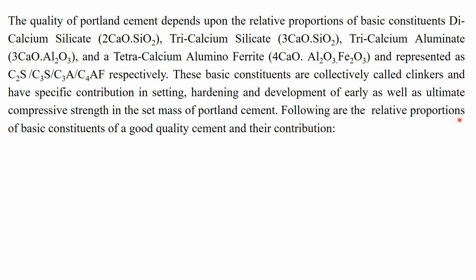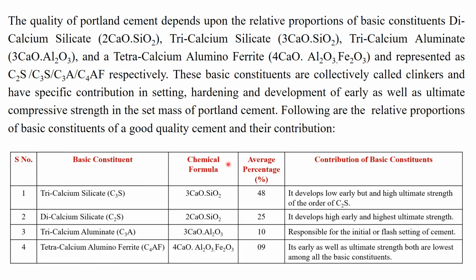Following are the relative proportions of basic constituents of a good quality cement and their contribution. The tricalcium silicate C3S is present in around 48% in a good quality clinker, or we can say in a good quality cement, and it develops low early strength but high ultimate strength of the order of C2S.